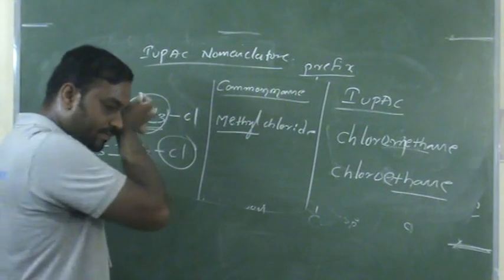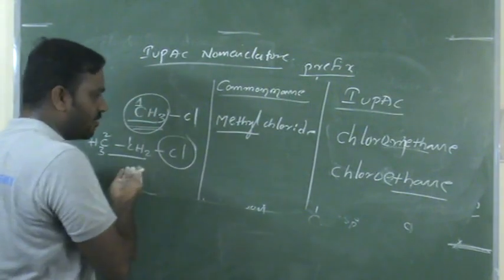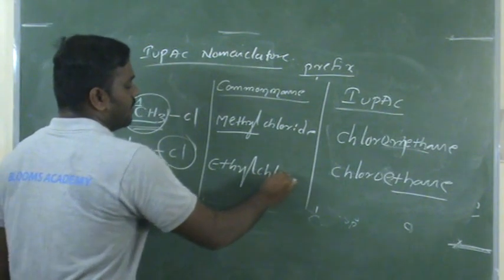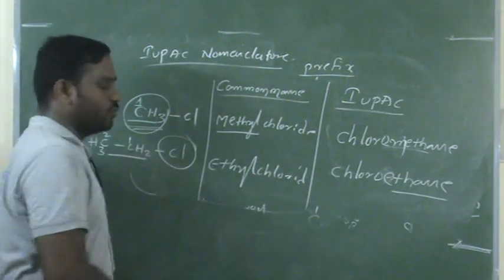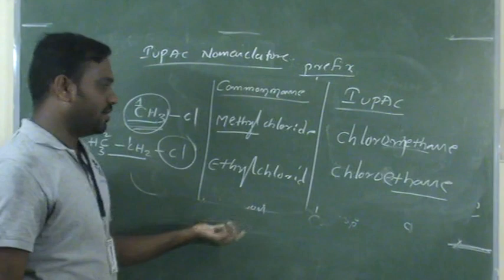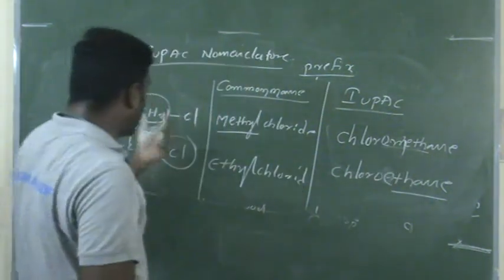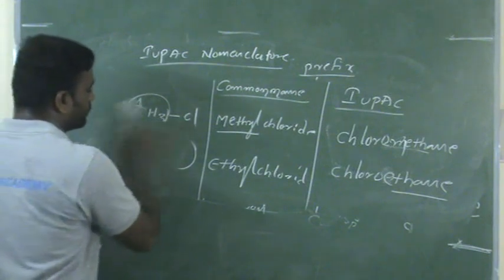What is the common name? If it is a methyl, then here it is ethyl, so it is called ethyl chloride. Instead of chlorine, if you use bromine, it is called ethyl bromide, and in IUPAC it is called bromoethane. Okay, let us start some more compounds.